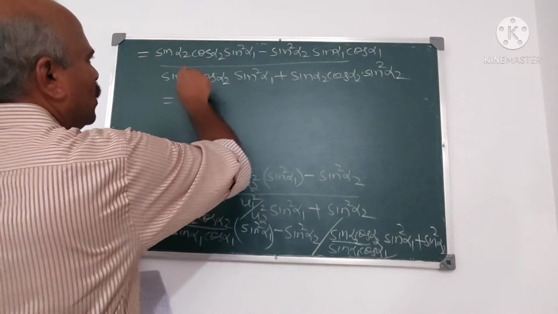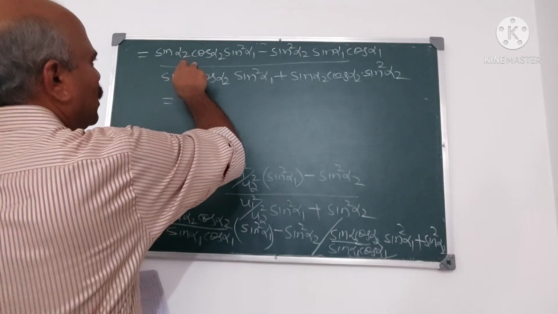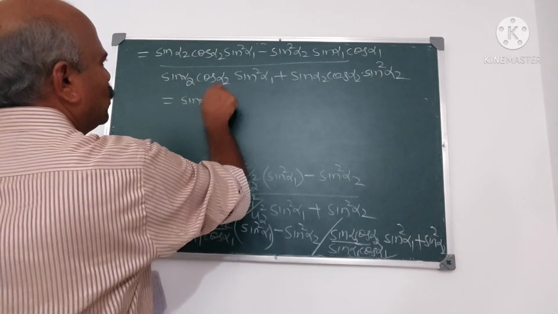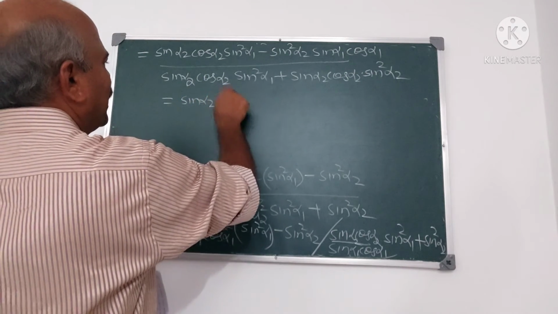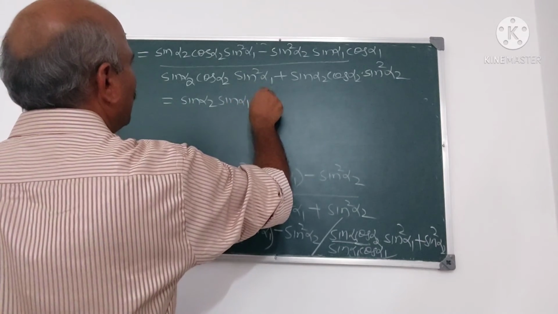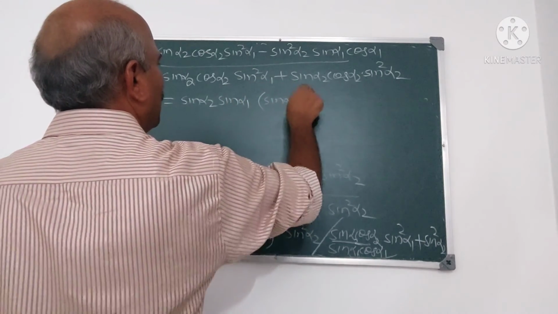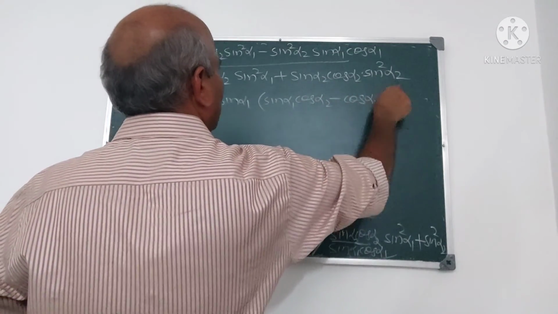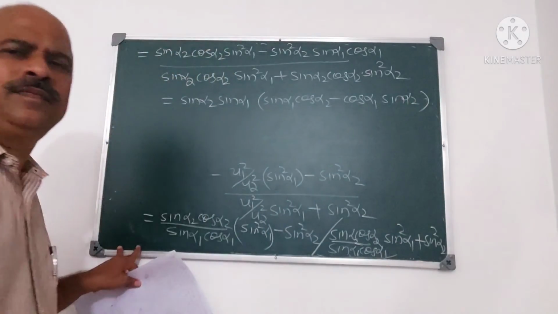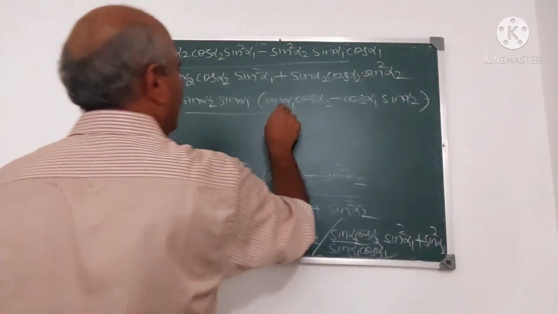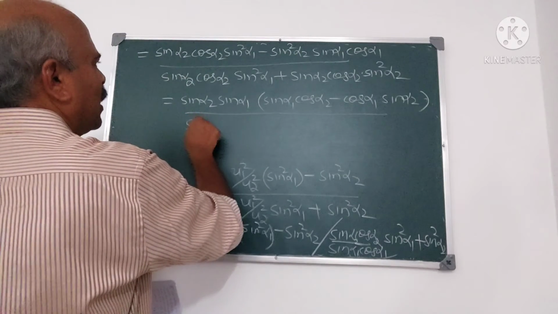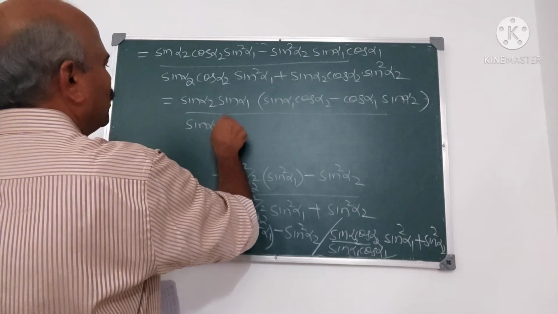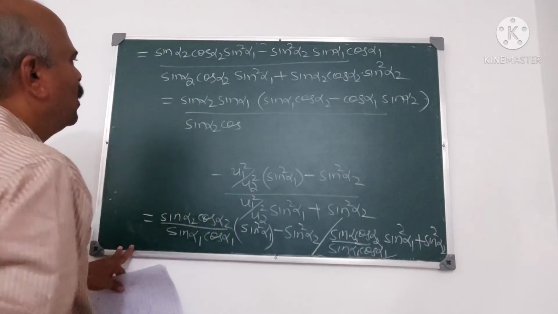Now what is the common factor? In the numerator, the common factor is sin alpha 2 and sin alpha 1. You will get sin alpha 1 cos alpha 2 minus cos alpha 1 sin alpha 2. Am I correct? Divided by, in the denominator, what is the common factor?